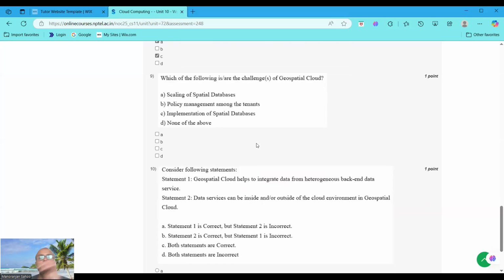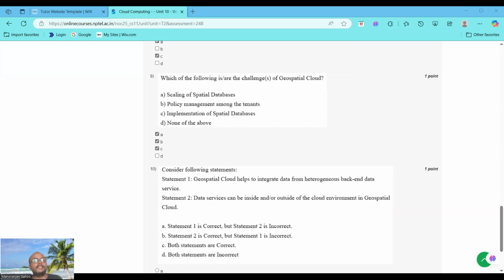Now, moving to question number 9. Which of the following are the challenges of a geospatial cloud? Geospatial cloud challenges: scaling of the spatial database is a challenge. Policy management among the tenants is also a challenge. Implementation of the spatial database is also a challenge. A, B, C. These three options are the biggest challenges.